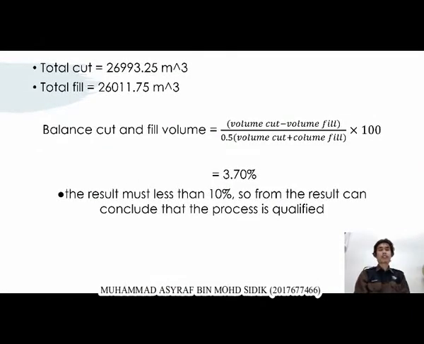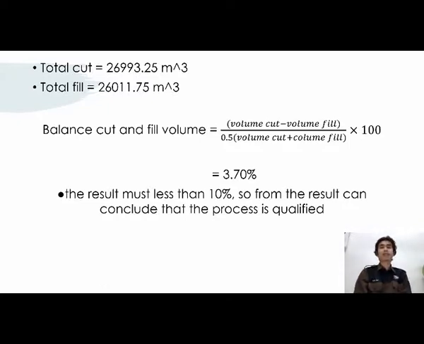After finishing the calculation, we get the total volume cut of 26,993.25 meter cube, and total volume for fill is 26,011.75 meter cube. For the balance of cut and fill volume, this is the formula that needs to be performed, and we get the result of 3.7%, which is lower than 10%, and it shows that the process is qualified. Thank you.